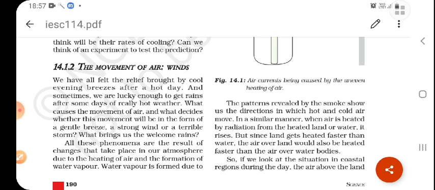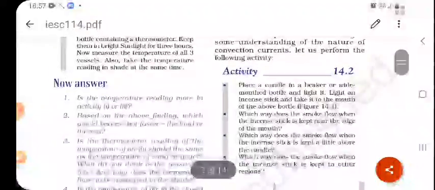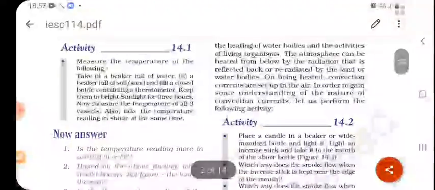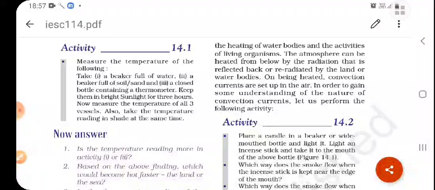Heating of air and formation of water vapor is done by these winds. Water vapor is formed due to the heating of water bodies. Heating of water bodies is done by the winds and the activities of living organisms. The atmosphere can be heated from below by the radiation that is reflected back or re-radiated by the land or water bodies. On being heated, convection currents are set up in the air. In order to gain some understanding of the nature of convection currents,